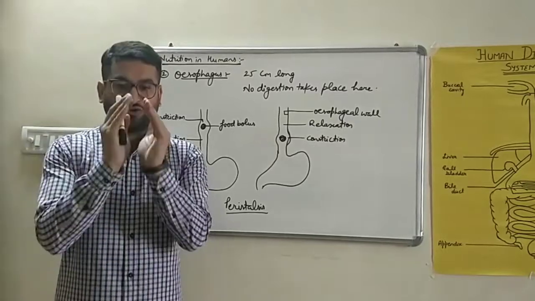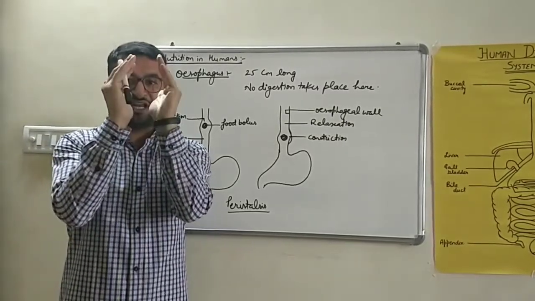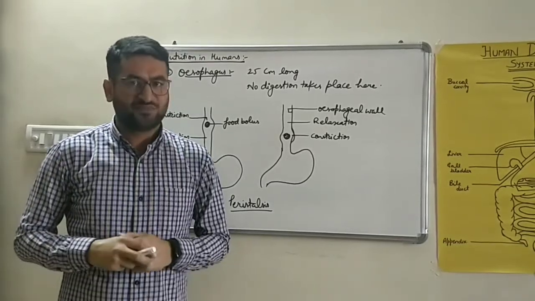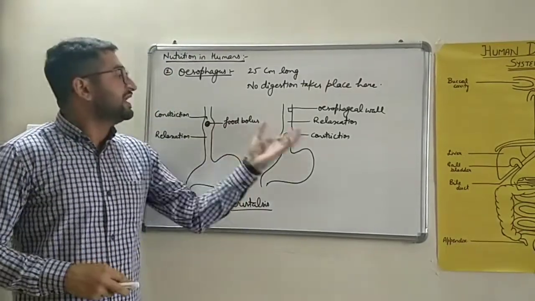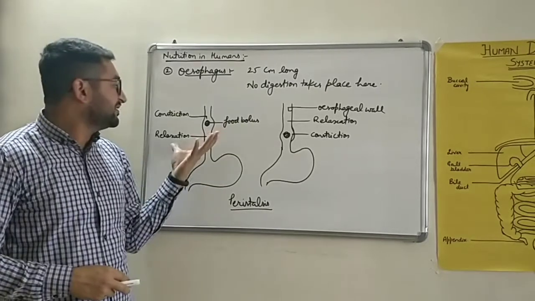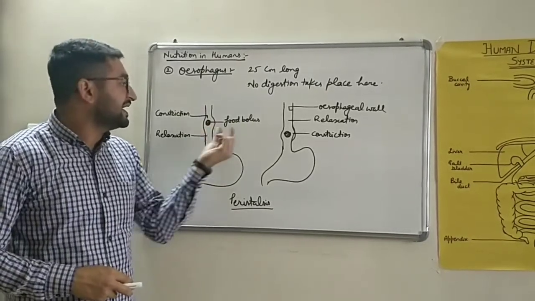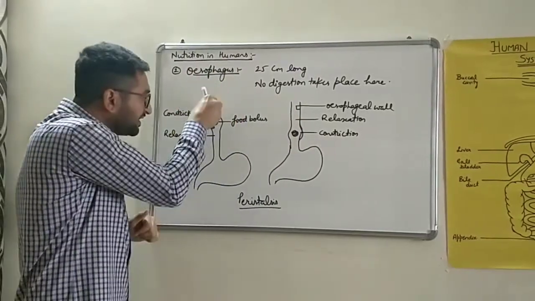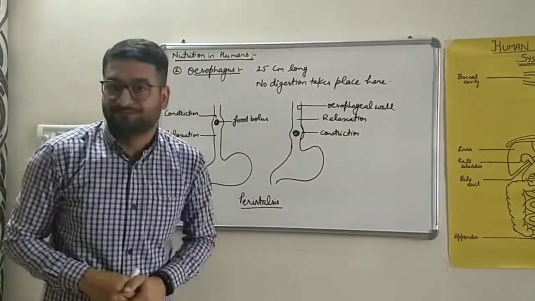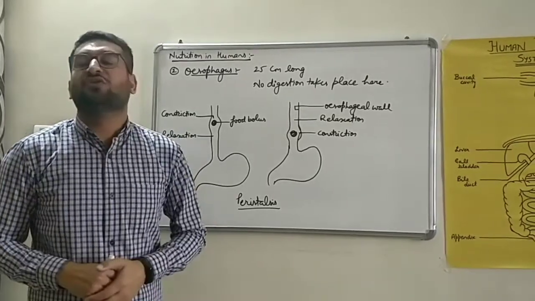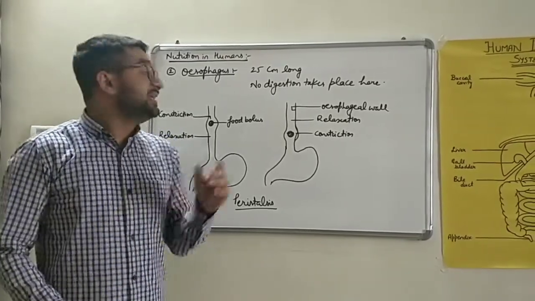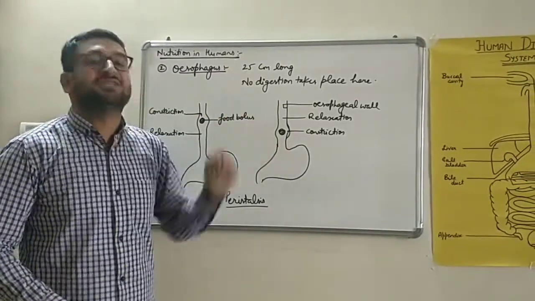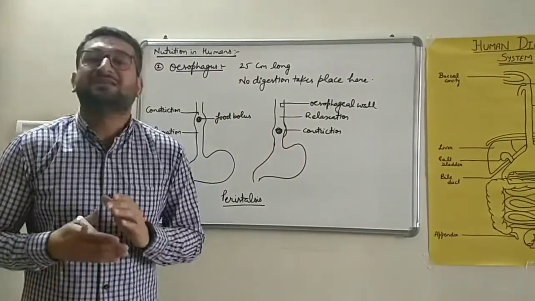What is peristalsis? The rhythmic contraction and relaxation of the inner esophageal wall. Rhythmically, contraction and relaxation happen. एक बार कॉन्ट्रैक्ट करती है पार्ट, एक बार रिलैक्स, एक बार कॉन्ट्रैक्ट करता है और एक बार रिलैक्स. Due to that contraction and relaxation the food particles will move downwards. This rhythmic contraction and relaxation of the inner esophageal wall to move the food bolus from mouth into the stomach is referred to as peristalsis.